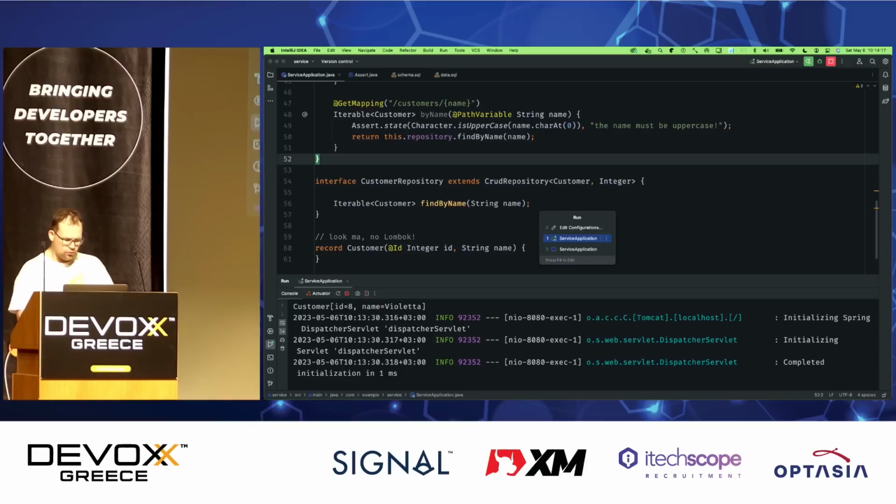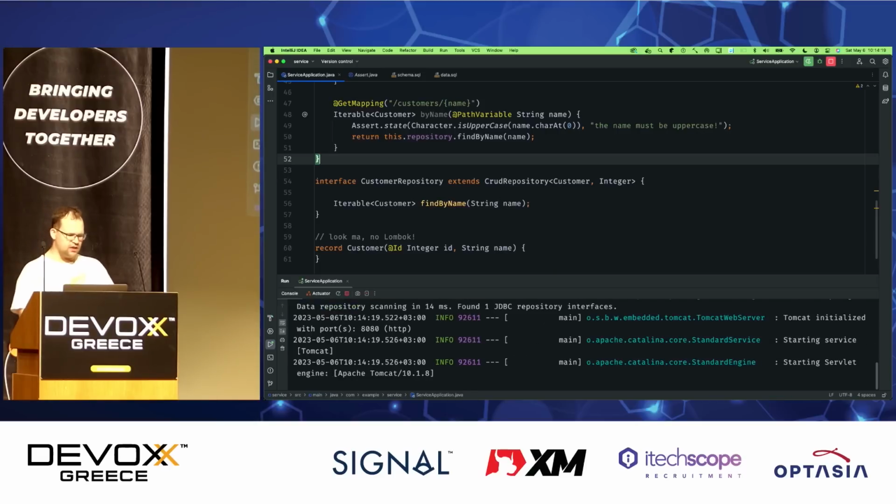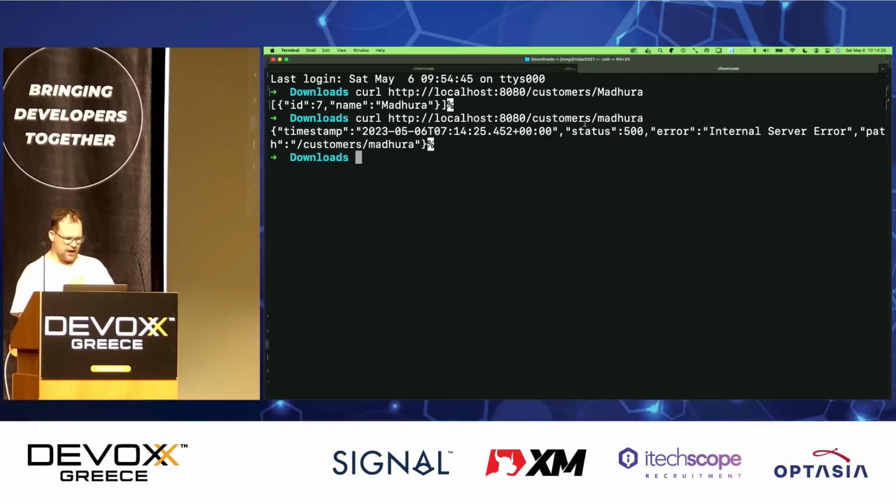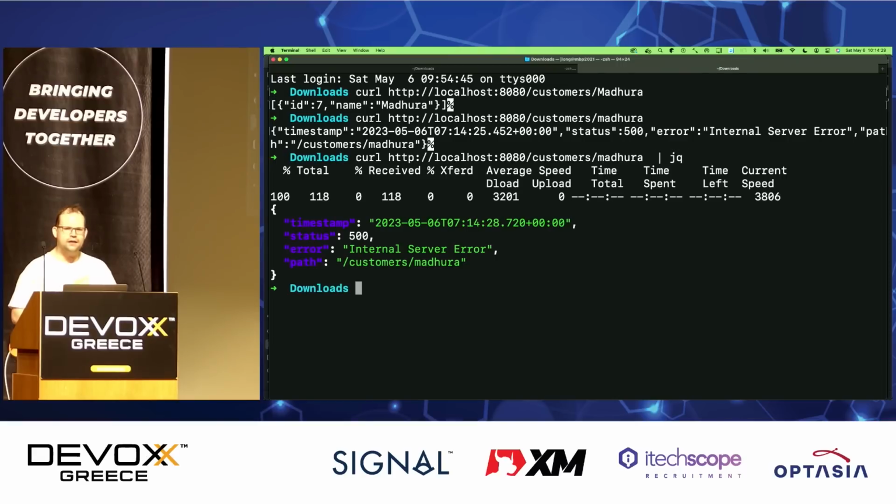Now, if I run this service with that validation in place, let's try it here. Let's say lowercase m. So m has to be uppercase, but it's not. I get this error, right? And this error is fine, it's okay, it's generic. The problem is that this error is unique to Spring Boot.